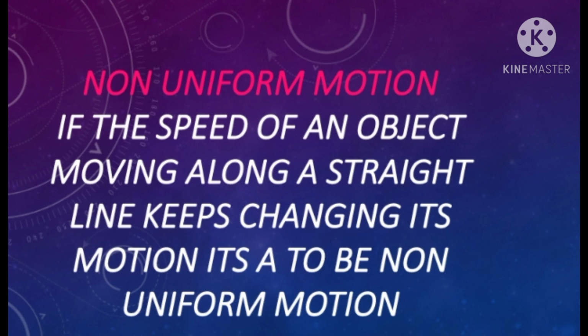Now let us talk about non-uniform motion. If the speed of an object moving along a straight line keeps changing, it's said to be in non-uniform motion. When any object moves along a straight line but keeps changing its speed, or keeps changing its direction and does not move in a straight line, it means that the object is in non-uniform motion. I hope you understand what is uniform motion and what is non-uniform motion.